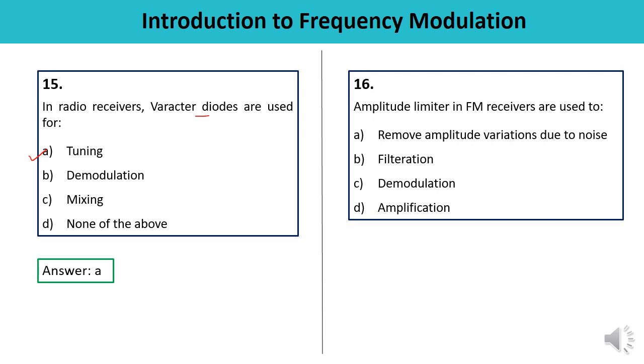Question number 16. Amplitude limiters in FM receivers are used to remove amplitude variations due to noise, filtration, demodulation, or amplification. So amplitude limiters are used to remove amplitude variations because of the noise, which means the correct answer is A.